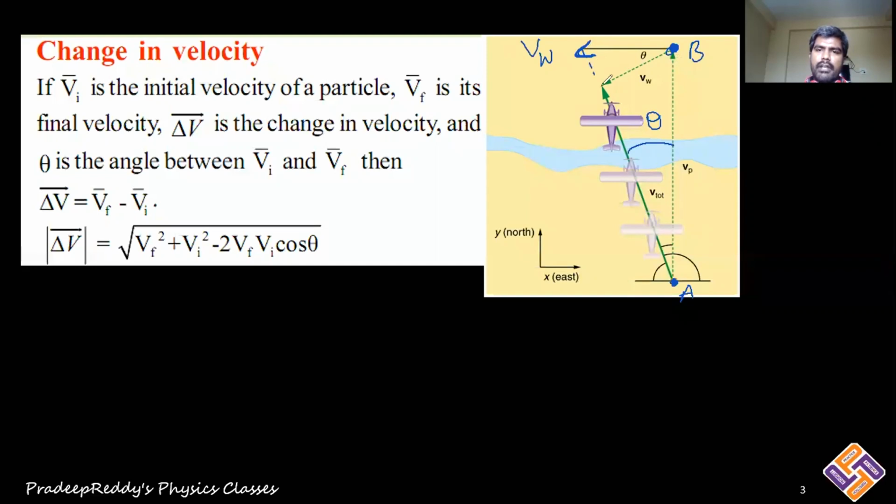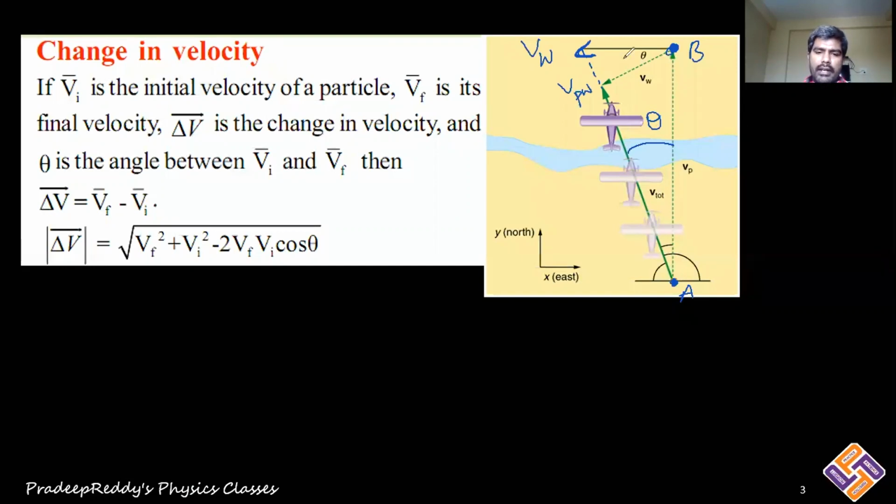This is the velocity of the plane with respect to wind. The velocity of the plane is exactly vertical. We are not changing the magnitude of the velocity of the plane, but it is deviating from its actual path because of the wind velocity.